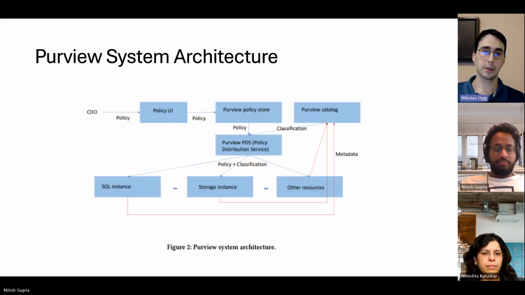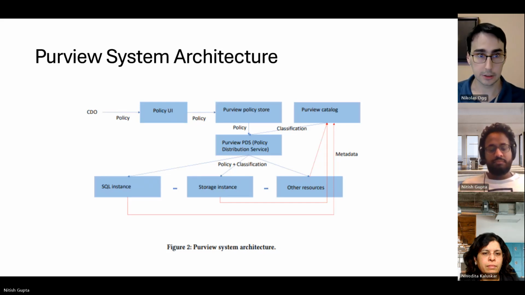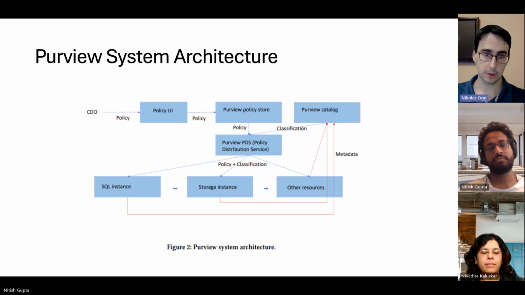Looking at the architecture, we have a chief data officer on the left interacting with the Purview UI, and in here they can create varying policies. These policies are saved to a backing policy store, which is then distributed to the various engines such as a SQL database, Azure Storage, or others via the Purview policy distribution service. Additionally, any classifications can be retrieved from the varying resources directly from the Purview catalog.